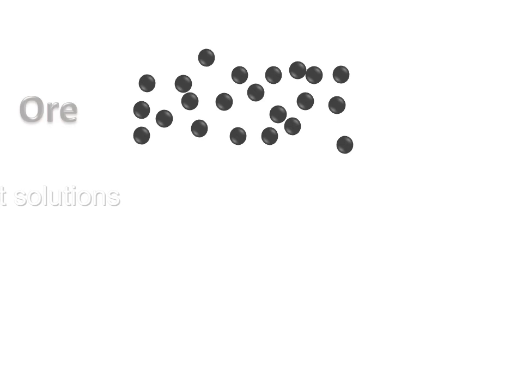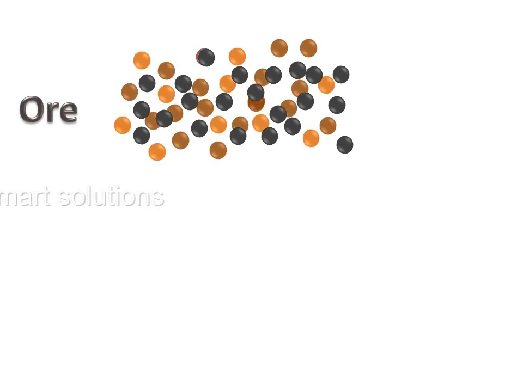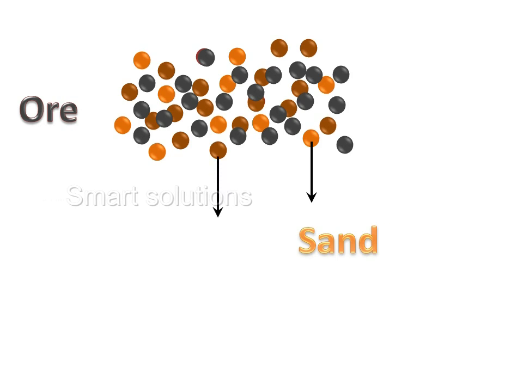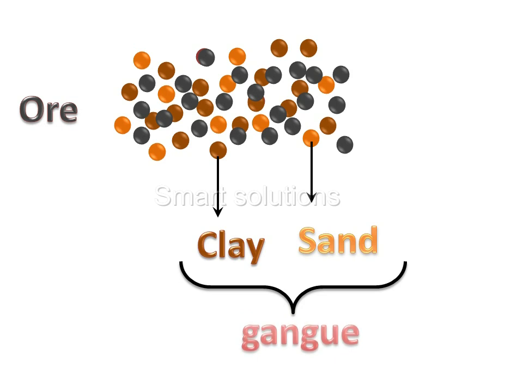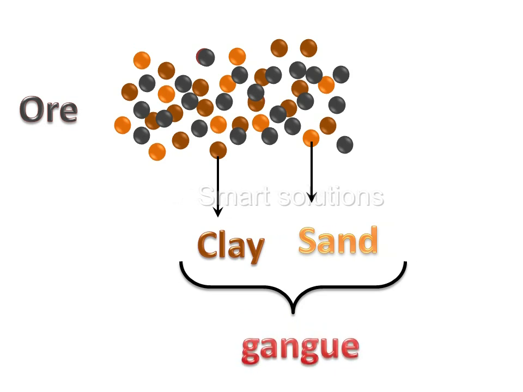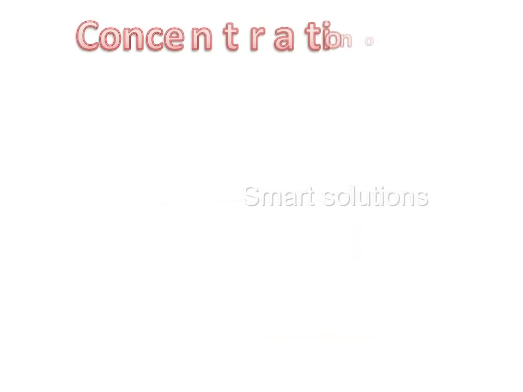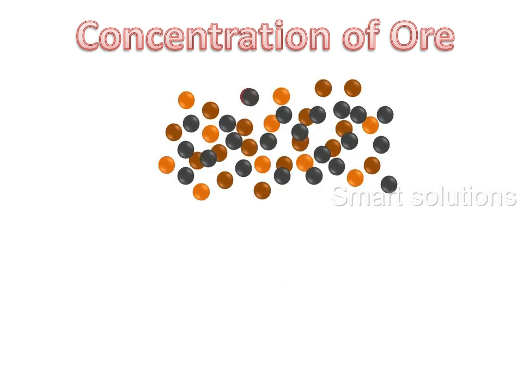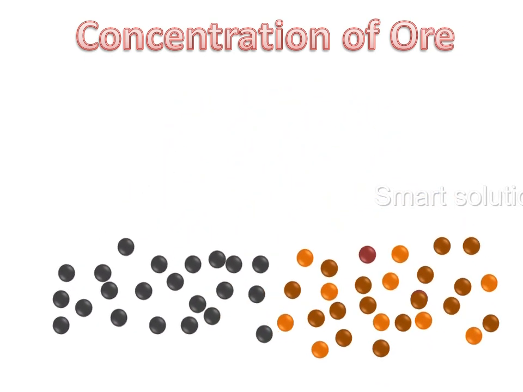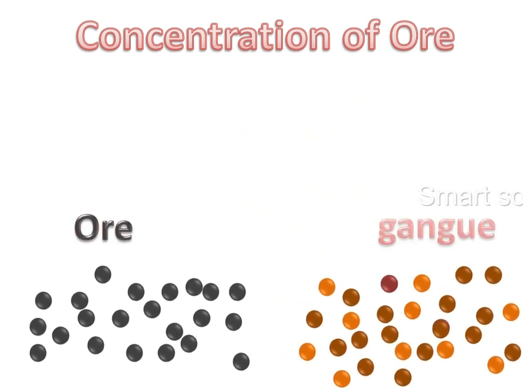Hydraulic washing. Ore particles are mixed with impurities like sand, clay, etc. And these impurities are called gangue. Concentration of ore. Removal of the unwanted materials from the ore is called concentration of ore.